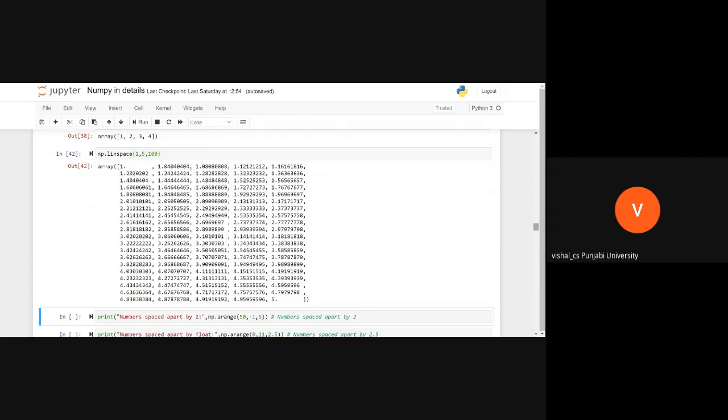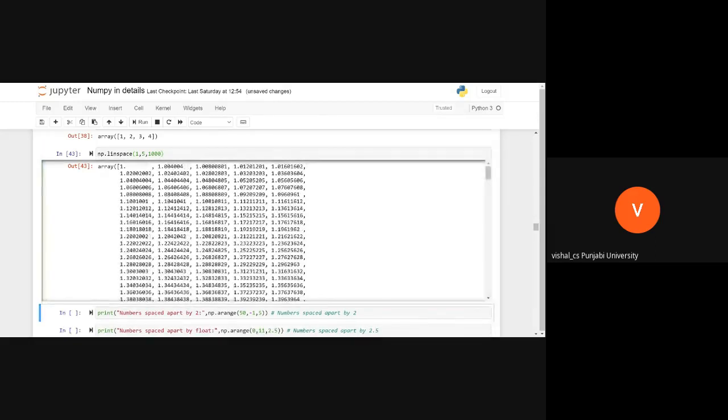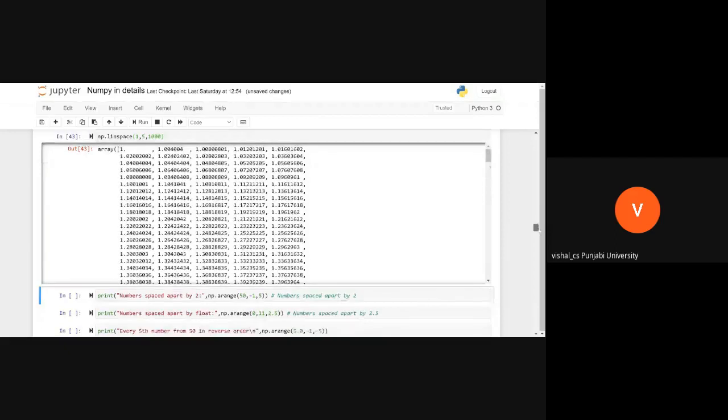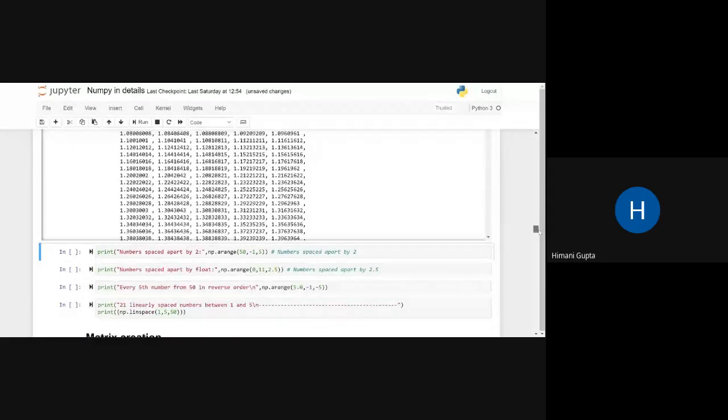In your lower classes, you must have read that in between two numbers there are infinite numbers. So we can check here. You can give 1,000 numbers.